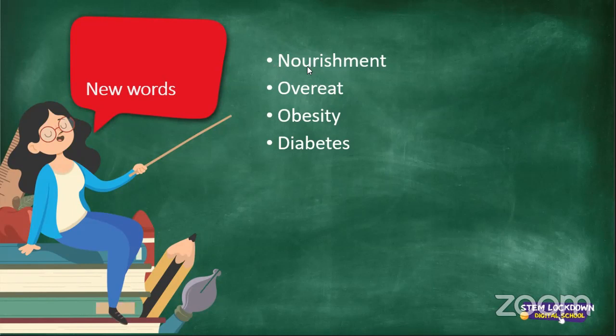Anybody else? Iksan. Iksan says diabetes is a disease caused by too much sugar in your blood or too little. Thank you very much, guys. Do you have any other words you'd like to tell me about that anybody knows regarding one of the diseases?